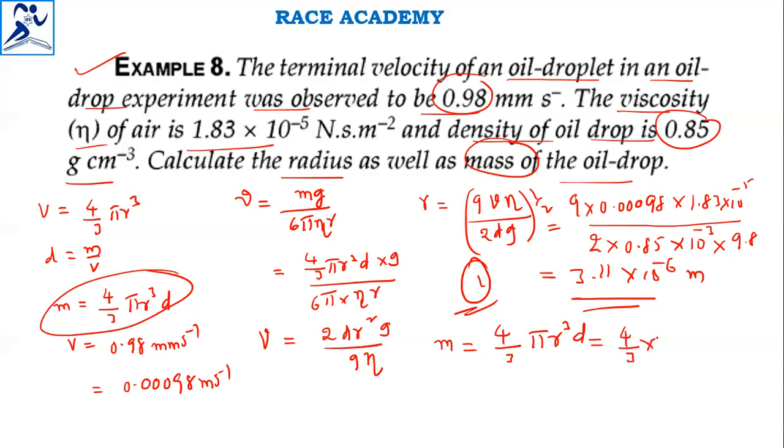This is 4/3 into π, which is 3.142, into r, 3.11 × 10^-6 meters, but you have to take the cube of it, multiplied with the density 0.85 into 10 power 3, 10 power 3 only, not minus 3.